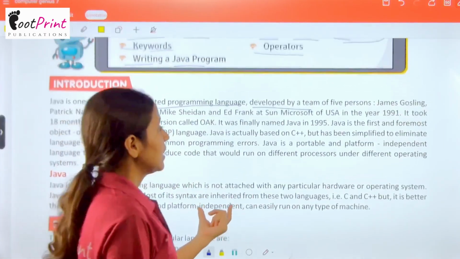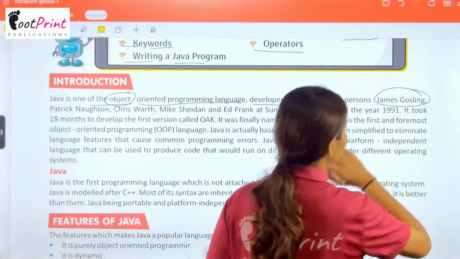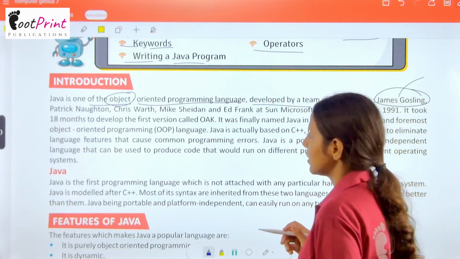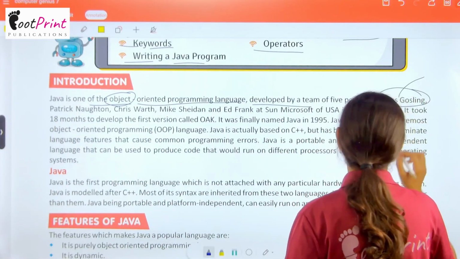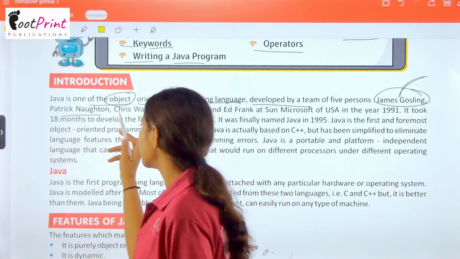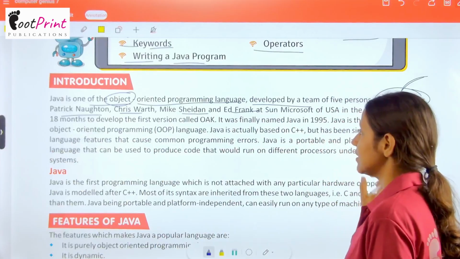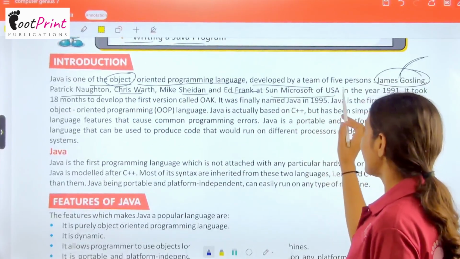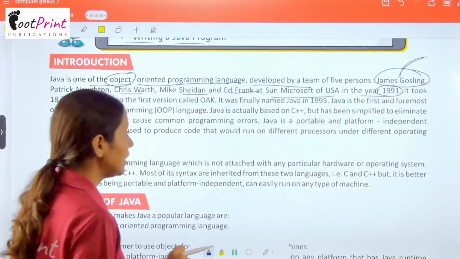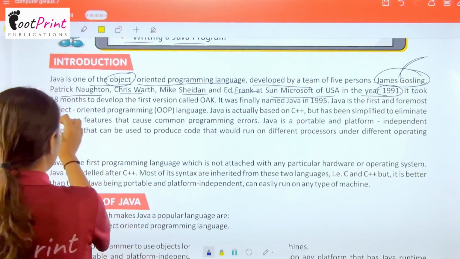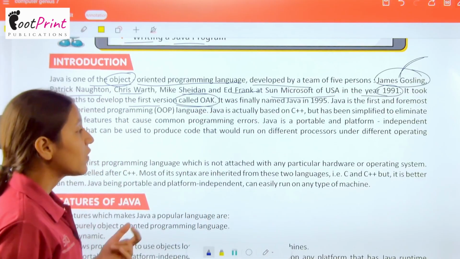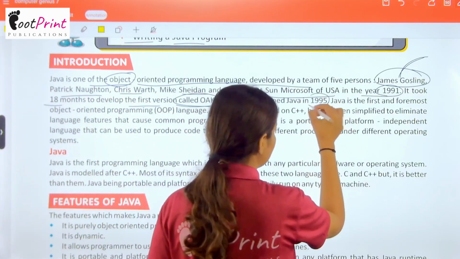Basically, it was developed by James Gosling, but friends of James Gosling also contributed while creating and developing this language at Sun Microsystems, USA, in the year 1991. So this was a little history of Java. It took 18 months to develop. The first version was called OAK, and it was finally named Java in 1995.